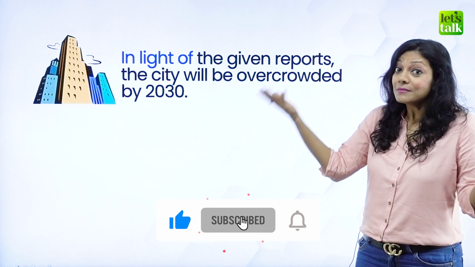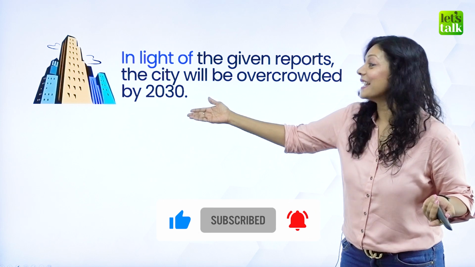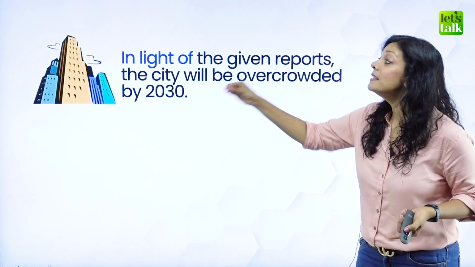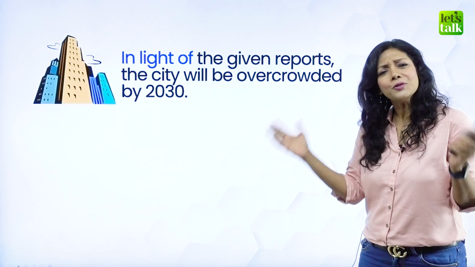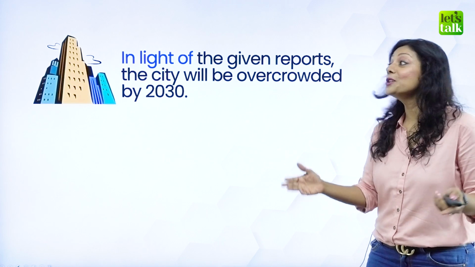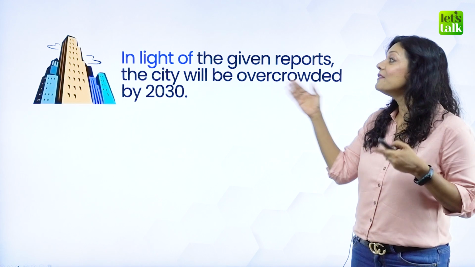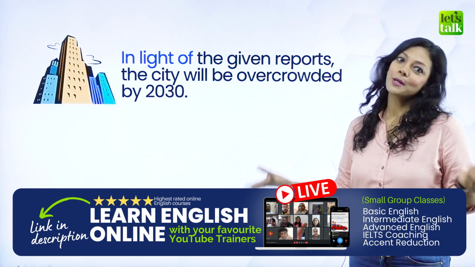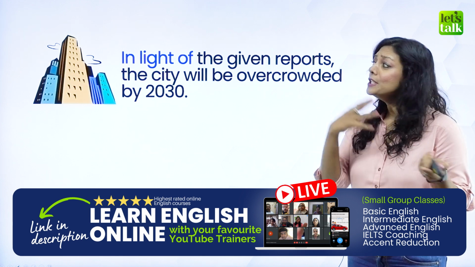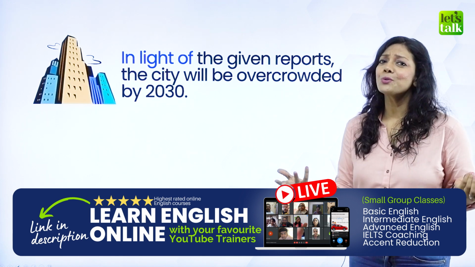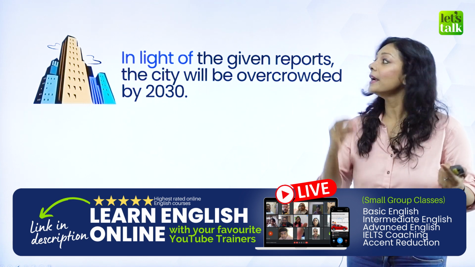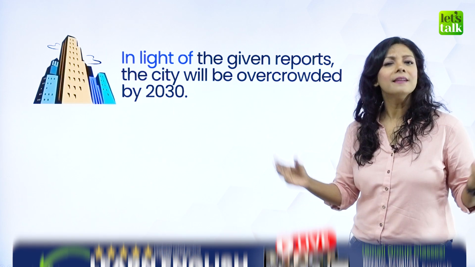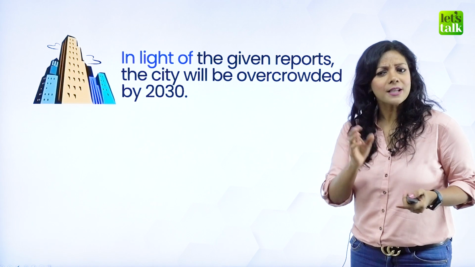Now, this is something, of course, in the long run that we're looking at, 2030. But "in the light of," right, based on, usually we would say "based on." Don't use the words "based on." Instead, use "in the light of the given reports, the city will be overcrowded by 2030." You can use "in the light of" depending on the situation that you want us to highlight, that you want us to see and say, hey, in the light of, in this situation, in this case.